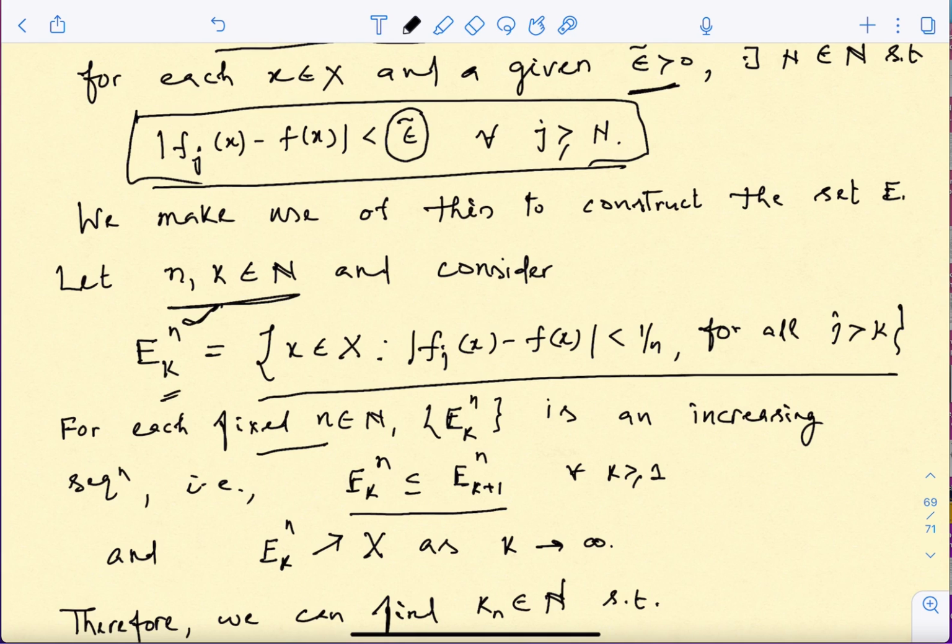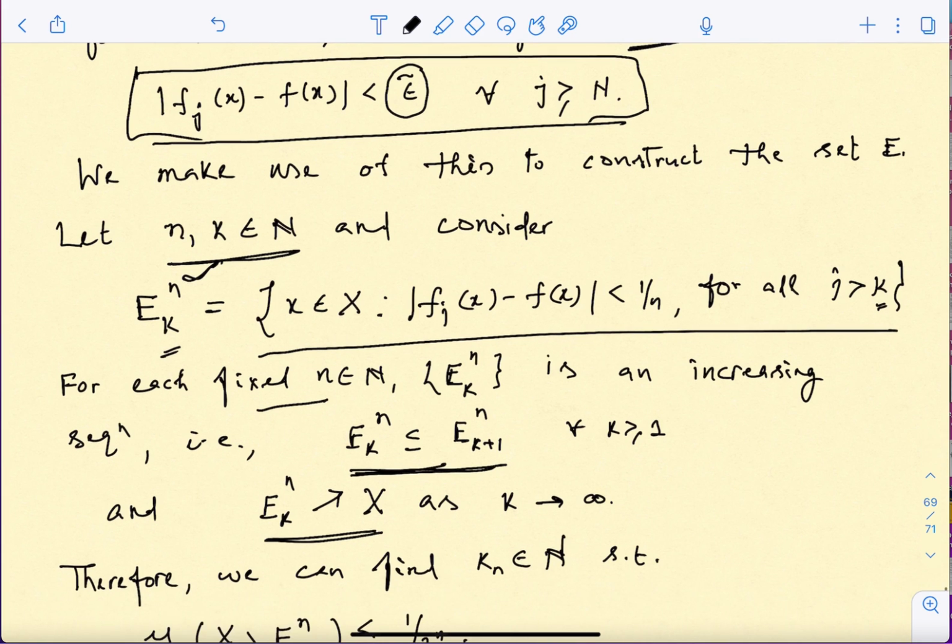And so this is like an increasing nature, and actually this is going to increase to x. Why? Because we know that at every point x, I will be able to find such a k. So eventually you will get a whole of x, correct? Because we have pointwise convergence. So as k goes to infinity, because this is an increasing sequence, we get that E_k^n for each fixed n, this converges to the whole space x.